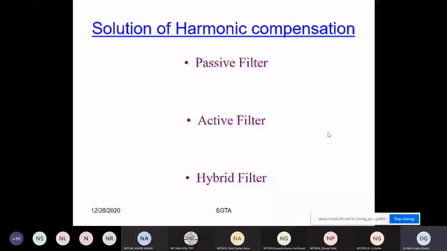The solutions for harmonic compensation are the passive filter, active filter, and hybrid filter. All of this we basically need. All of this is basically the need of the present power system. Passive compensation is already an approach. The passive approach has been in industry for many years.